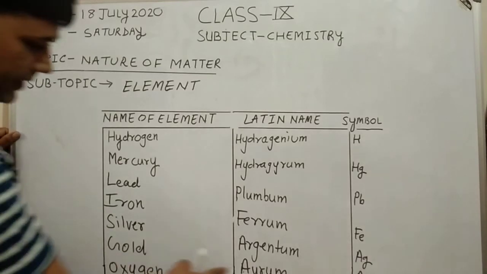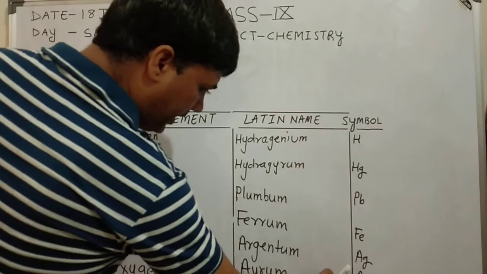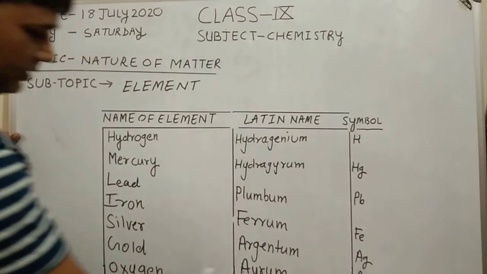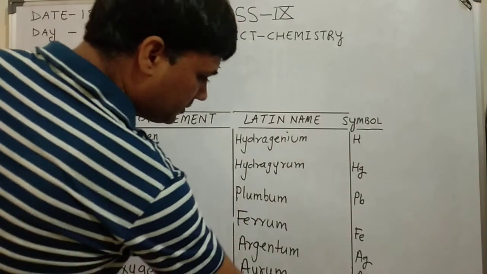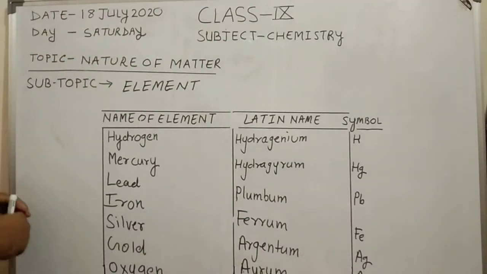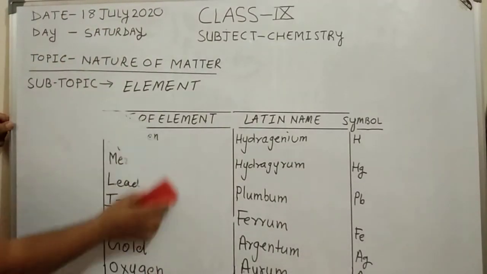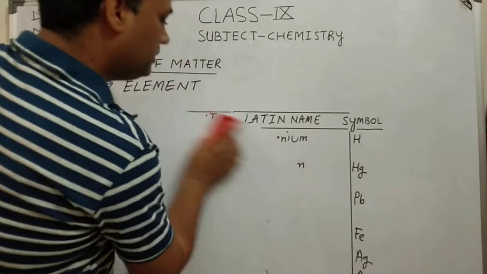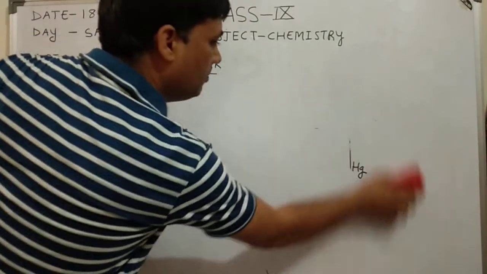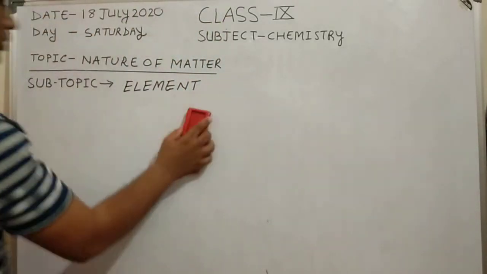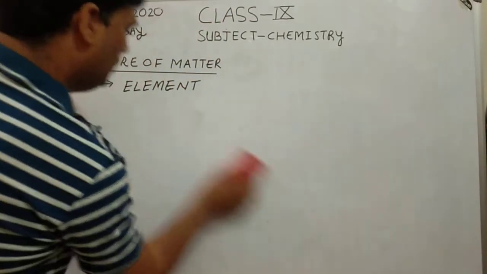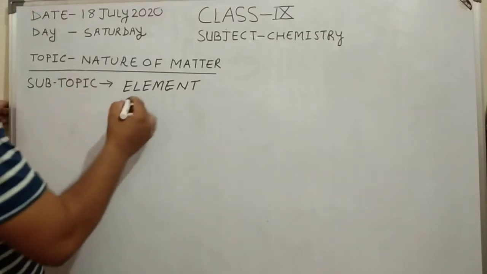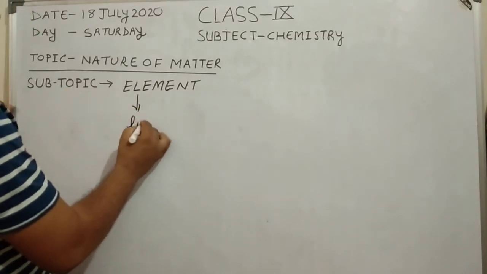Gold, its Latin name is aurum, its symbol is Au, capital A, small u. Oxygen, its Latin name is oxygenium and its symbol is O. So, students are required to write the name of elements, their Latin names and their symbols because it is related to your syllabus. Okay. So, I am going to discuss some important points regarding the elements, that is, the lightest element.